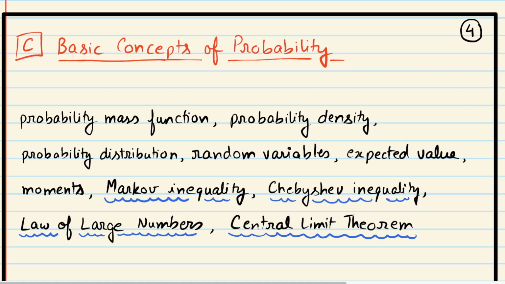There'll be some other inequalities which we will be covering in this review: Markov inequality, Chebyshev inequality, law of large numbers, central limit theorem. While I don't assume that you know these things thoroughly, I expect that you go ahead and read about these from some books. I'll cover these things very briefly and very quickly, mainly to agree on the notation, and then I expect you to go and read them.